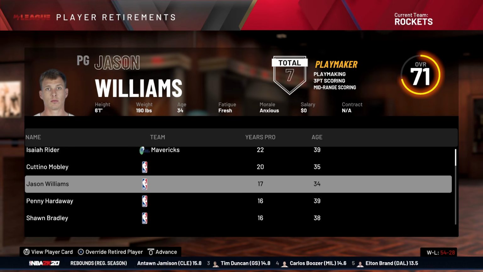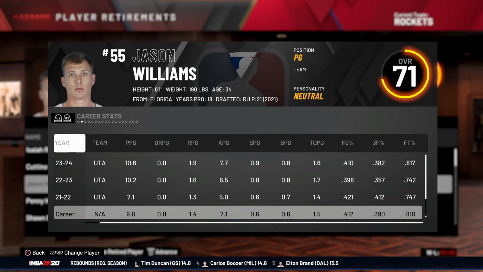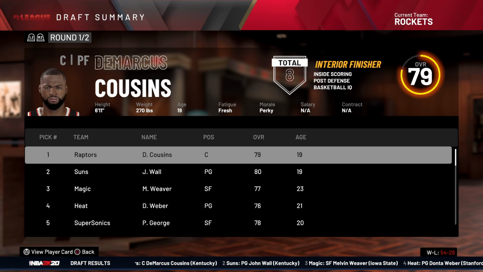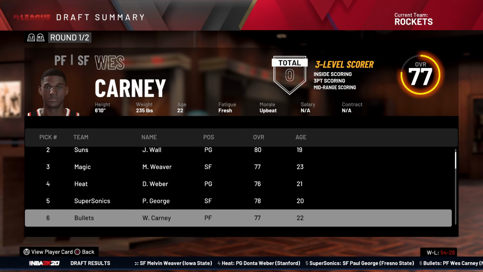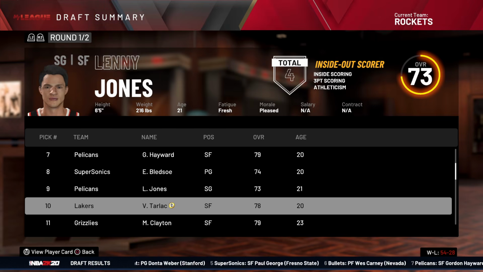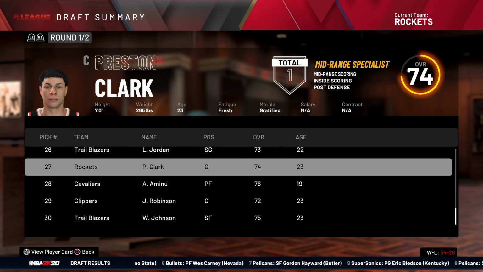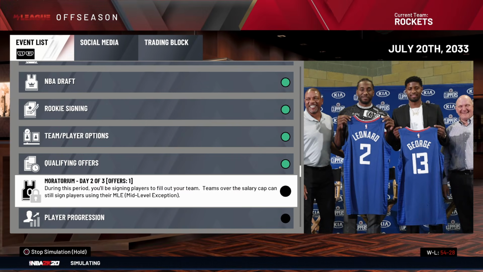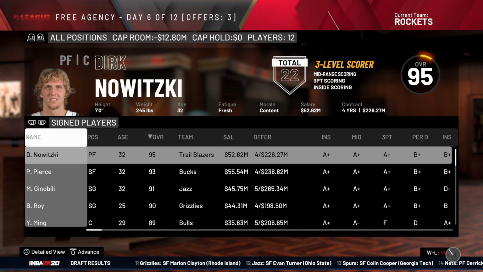White Chocolate retired. Didn't even really realize he existed, honestly. The Raptors pick up DeMarcus Cousins. I think that's what they did in the 2010 simulation as well. John Wall. Paul George goes to the Supersonics. Hayward to the Pelicans. Who did we get? We got Preston Clark. Fantastic. I wonder if Kobe's gonna expire and then leave. I don't know. It could happen right now.